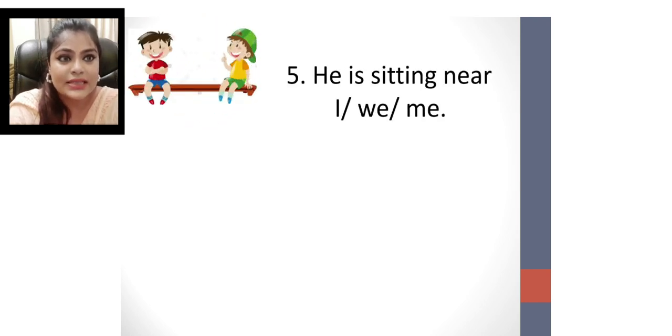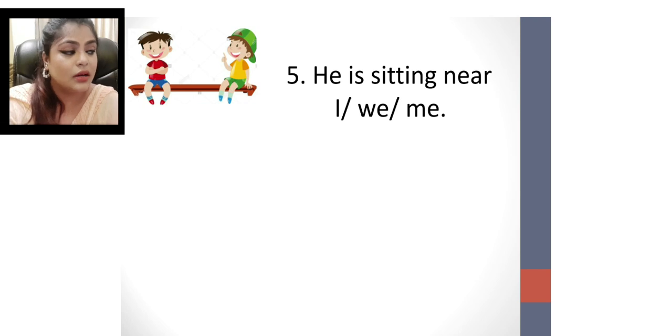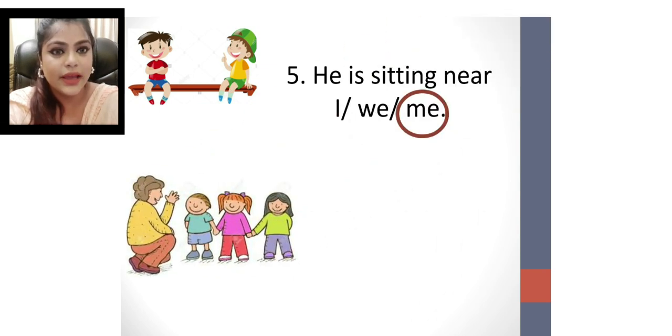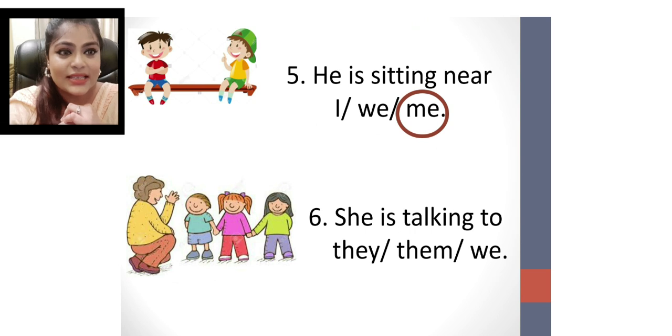He is sitting near I, we, or me. He is sitting near me. Very good. Next. She is talking to they, them, or we. When you're talking about someone else, she is talking to them.